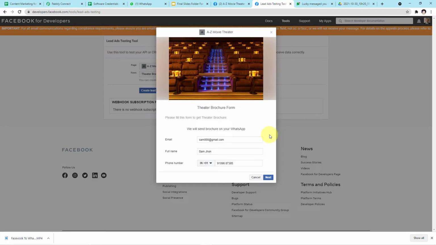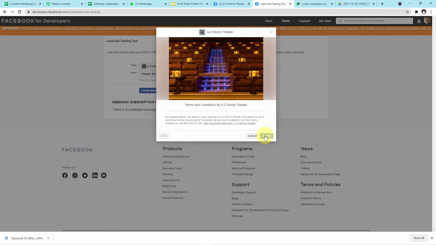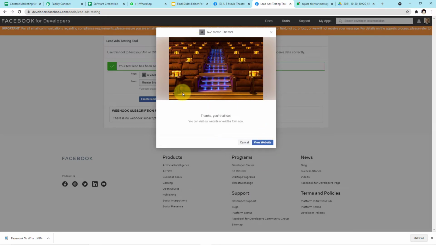Okay guys, as you can see on my screen, this is exactly how the form will appear in front of our customers. Now I have filled up the details of my customer. Let's say the email ID of my customer is sam000@gmail.com. The name of my customer is Sam John, and you can see the mobile number which I have entered. Now I'll click on next and I'll click on submit. So we have successfully submitted the form.